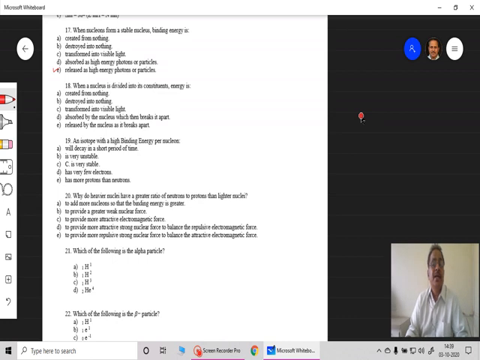The next, 18: when a nucleus is divided into its constituents, energy is created from nothing, destroyed into nothing, transformed into visible light, absorbed. Now, when it gets formed, energy is released. So when it gets broken, energy is absorbed, and therefore option D is the most appropriate and correct answer when this particular nucleus gets divided into its components.